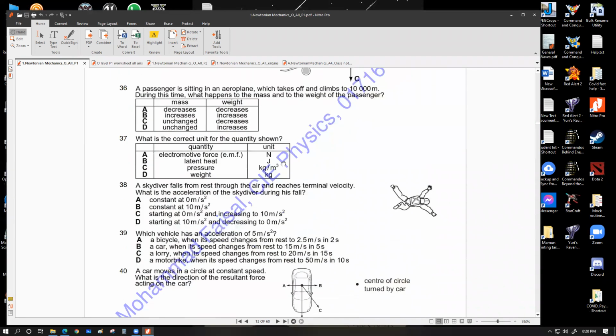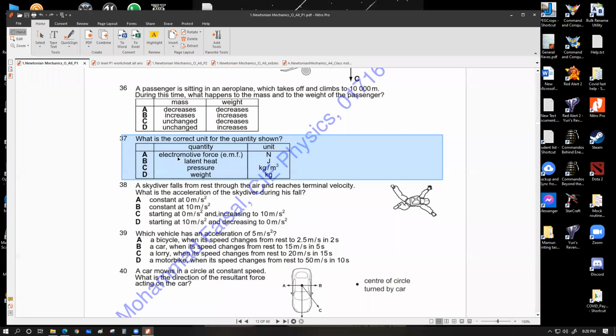42. আচ্ছা, 37 দেখবো. Question number 37 says, what is the correct unit for the quantity shown? Okay. The reason this question is difficult for you is that you haven't gone through a couple of quantities over here yet in your syllabus. But once you're done with your syllabus, this should be known to all of you. Electromotive force is basically a part of the electricity chapter, which has an effective unit of volts. This is not force.